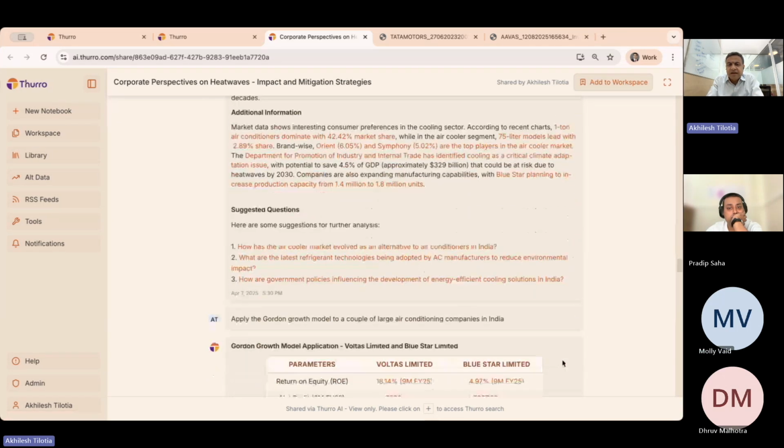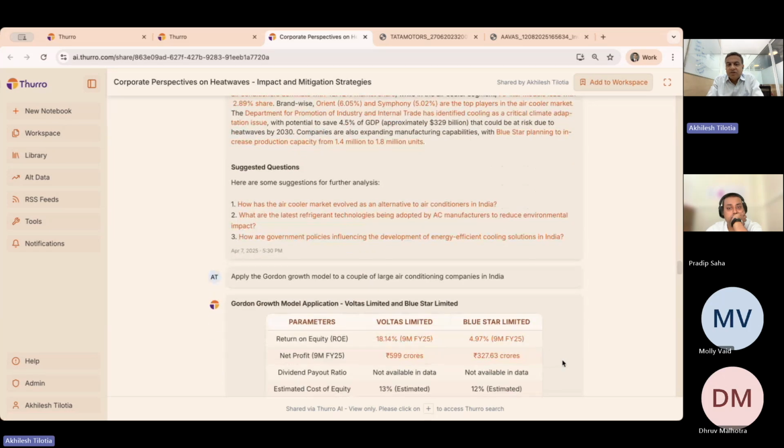Push it further. I have now changed track, and I'm not going with suggested questions. I have now started using something completely from the world of finance, a Gordon growth model. This is a specific way of valuing companies. And I said out of nowhere, please apply the Gordon growth model to a couple of large air conditioning companies in India. Thurro Answers keeps track of the context that you have built in earlier.